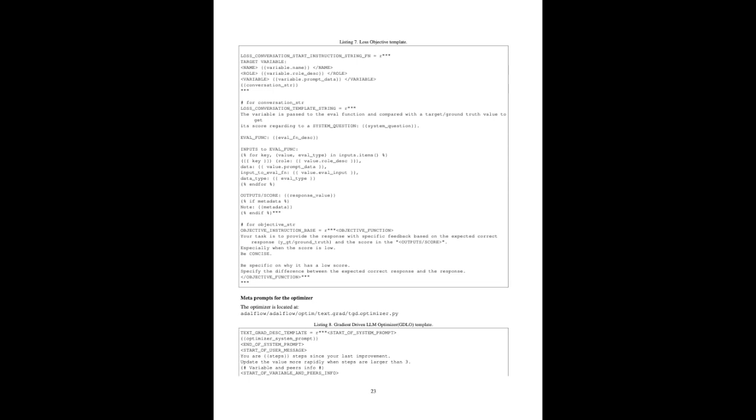Absolutely, and I think this highlights a crucial point. LLM-AutoDiff isn't just about making existing processes more efficient. It's about fundamentally changing how we approach complex problems. So it's not just about automation. It's about augmentation. Exactly. It's about giving humans these powerful new tools to extend their capabilities and tackle challenges that were previously out of reach. And this idea of augmentation extends beyond just science. Think about education, for example.